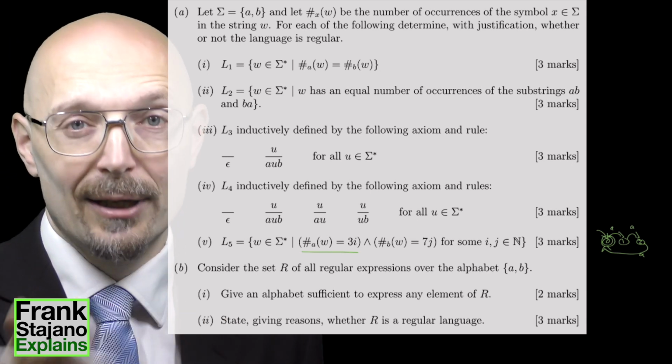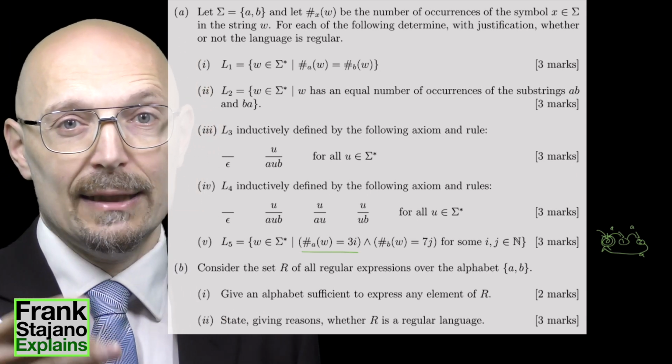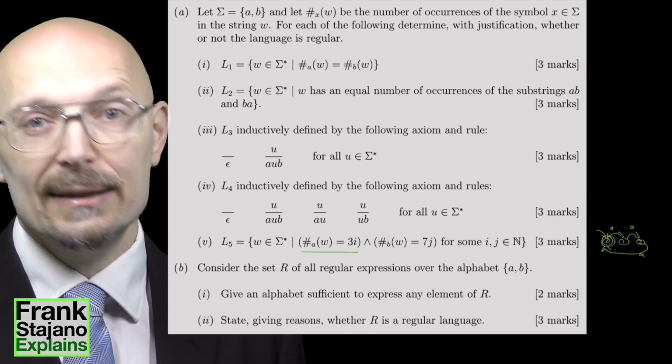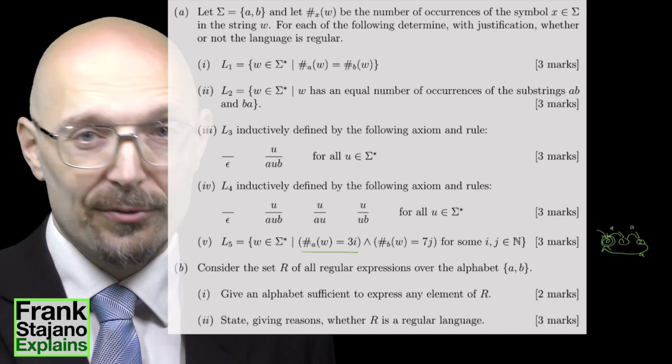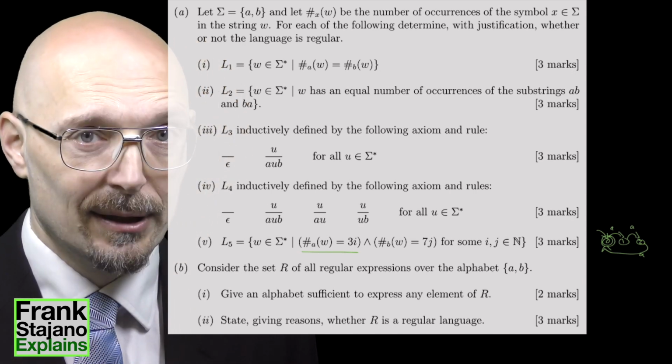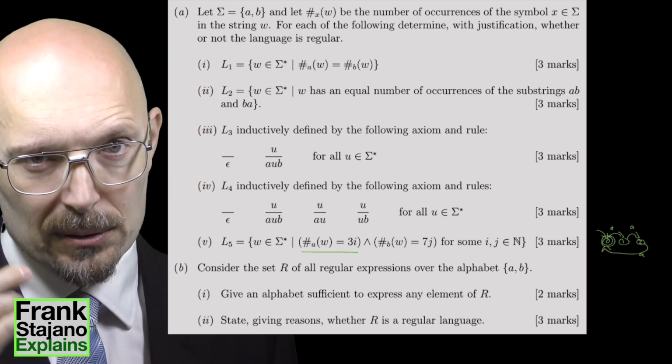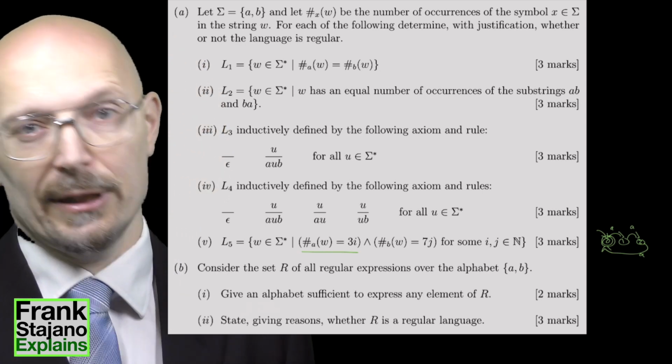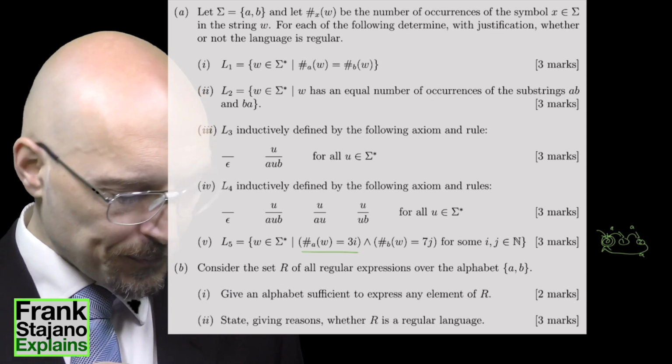You give me any L you like, and I will show you at least one string that is in this language but isn't pumpable, in the sense that if you pump it, you obtain strings that are not in the language. So that's how I use the pumping lemma to show that the language cannot possibly be regular.